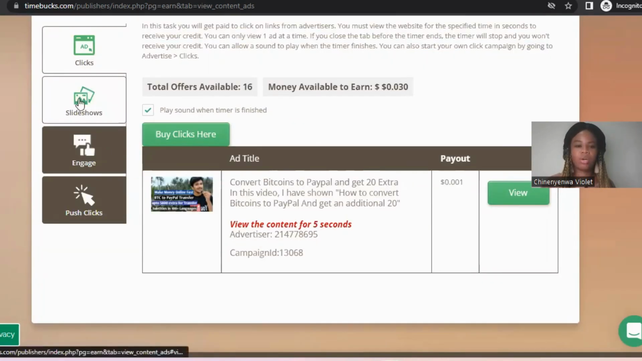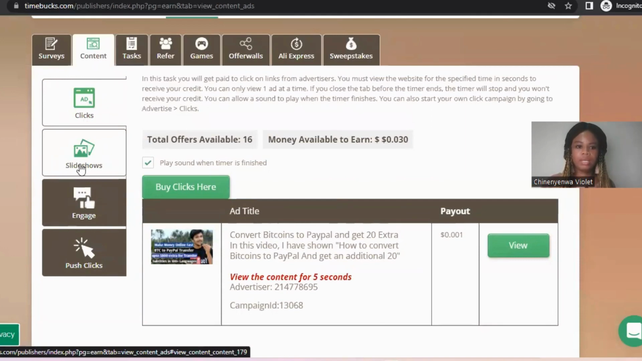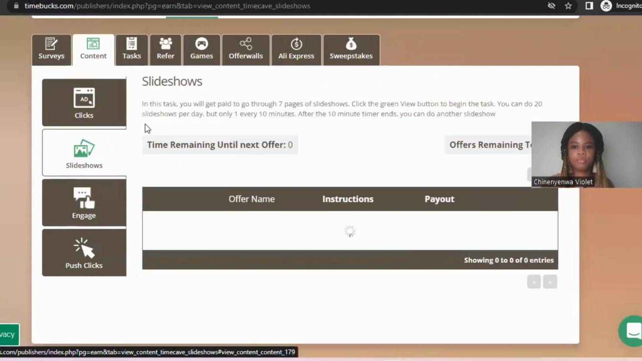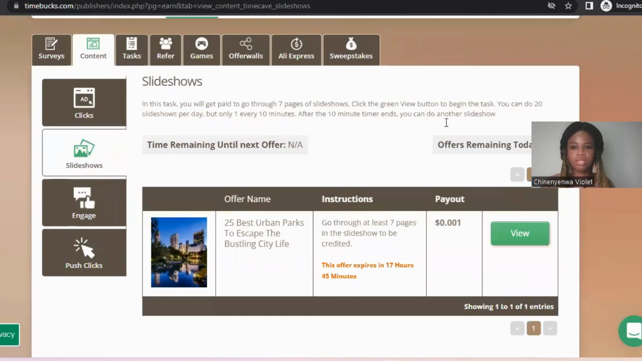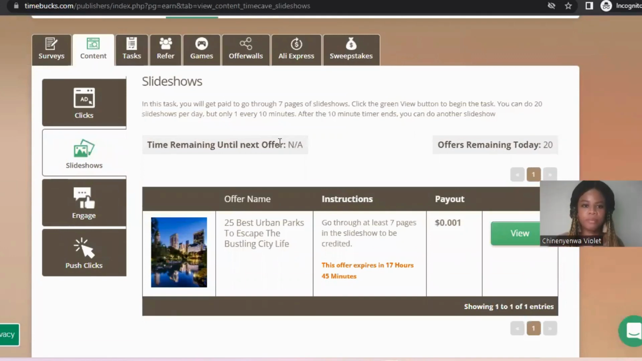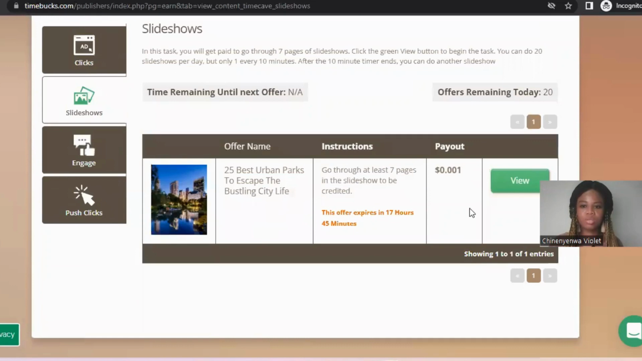It's very simple, and there are other ways you can also make money, like slideshows. Offers remaining today is 20. You can click on this, click on view, and the offer expires in 17 hours 45 minutes. Go through at least 7 pages in the slideshow to be credited. Once you're done with the slideshow, you earn 0.001. Again, I feel this is okay. I think this is a good payout for just clicking and watching a slideshow.